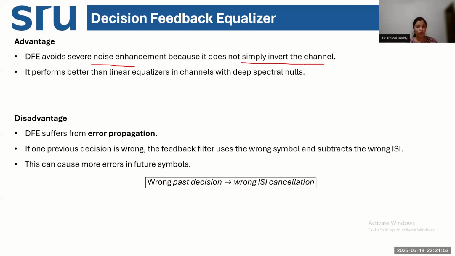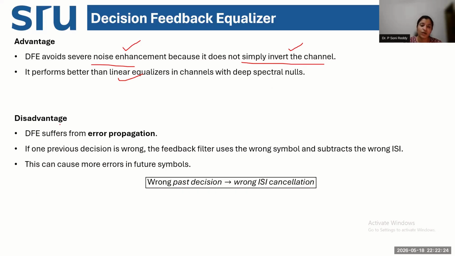So ISI over the entire transmit sequence will be estimated on both the past and the future, and we utilize this for handling strong intersymbol interference or deep fading scenarios. This is the primary advantage. It avoids noise enhancement compared to linear equalizers like zero forcing equalizers, because it does not simply invert the channel, but does a much more complex operation.